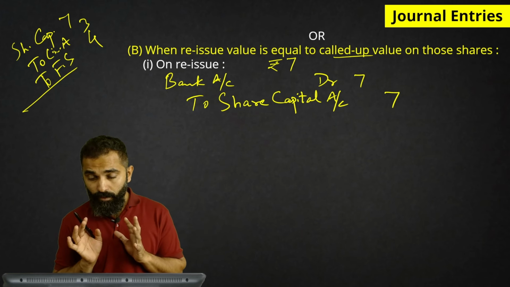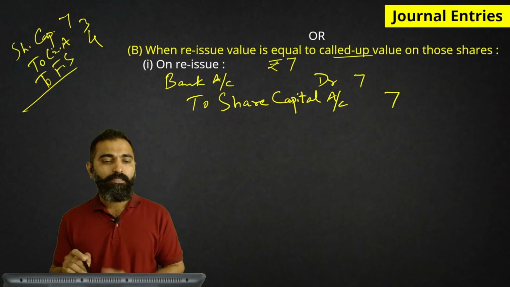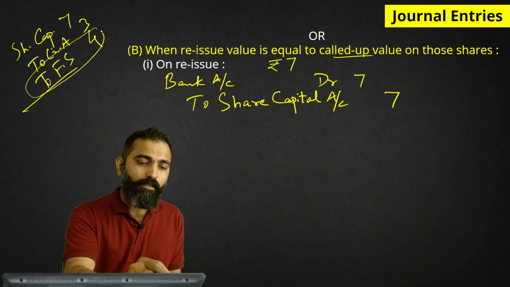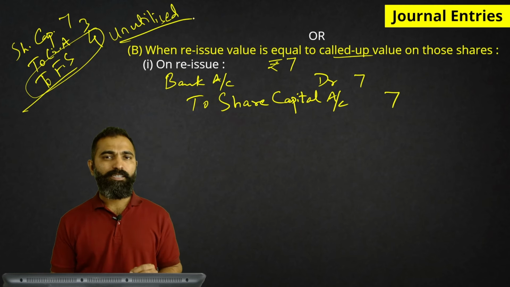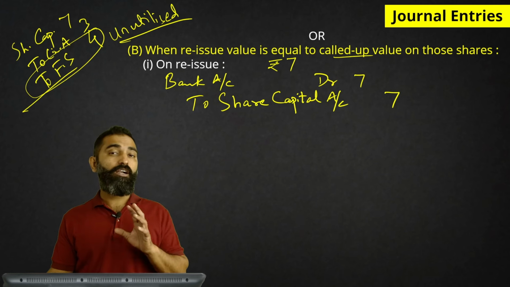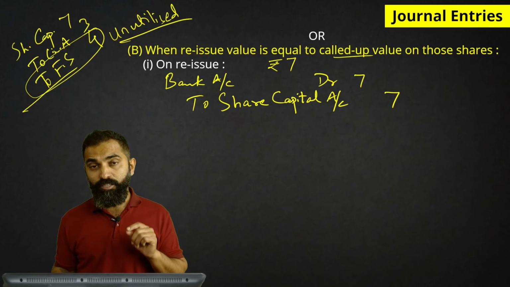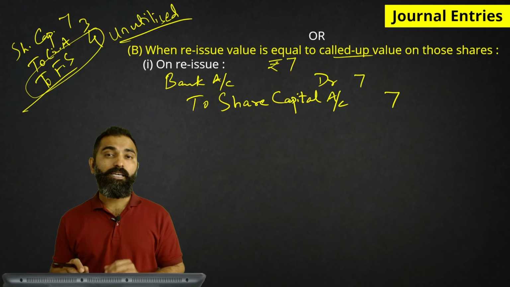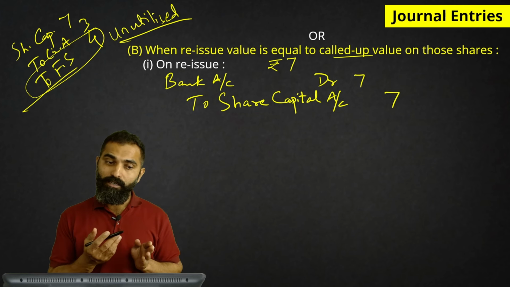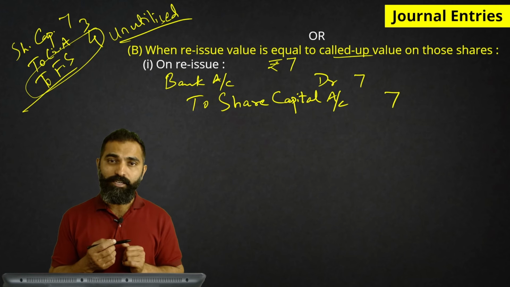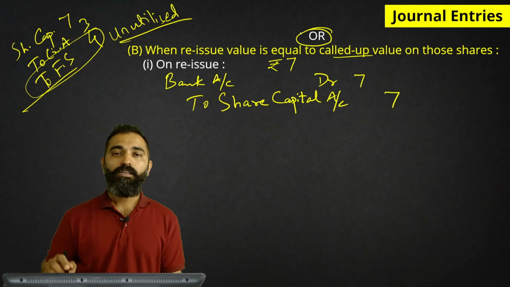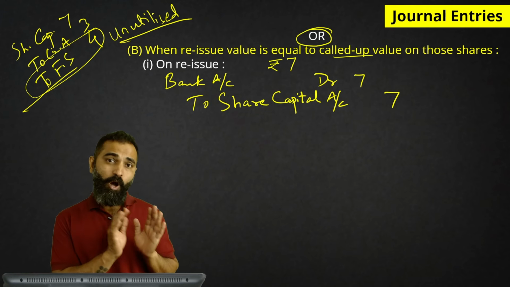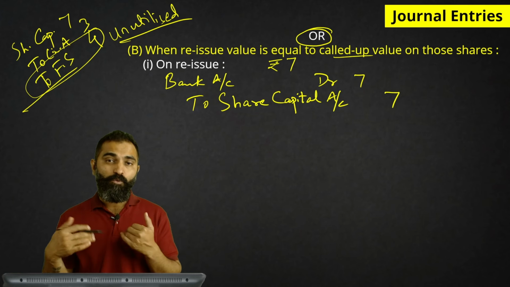Now, what has happened here is, this amount of 4 rupees has been unutilized. The amount of forfeited shares has been unutilized. We have not touched it. That means this is our surplus. In case anybody is saying, "Ayyo sir, what are you saying? We utilized it in the first case." Yes, we did. But I hope you are paying attention to this. That story is done. That story is gone. That episode is over. Now we have moved on to the next one.